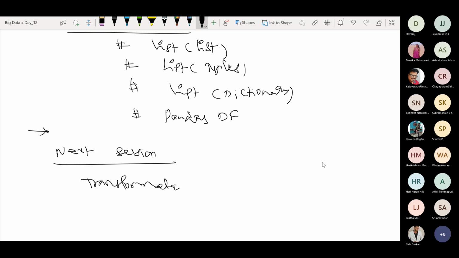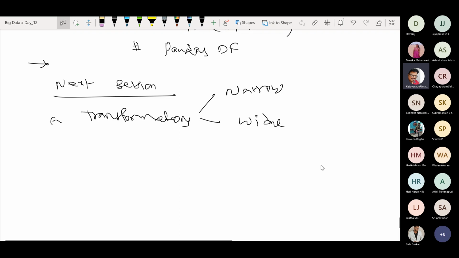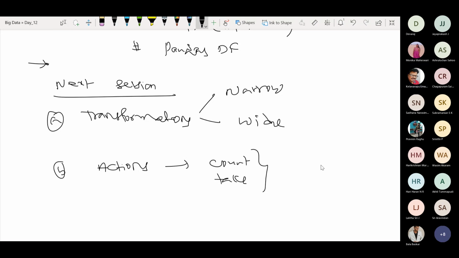So the next session topic is transformations, and we'll be having both narrow and wide. We'll see those kinds of things. And quite naturally, we are using actions also. Actions, something like count or take, all these things we have used actually. But some more actions I'll try to scope in the tomorrow session. So that you can observe in what way I'm saying the transformation is a lazy kind of thing.